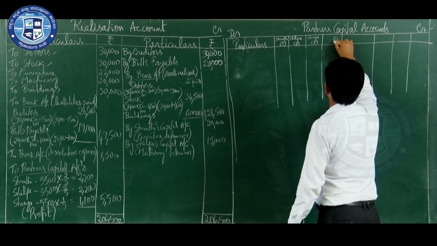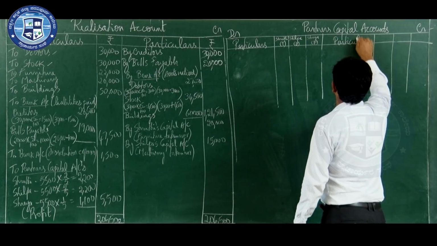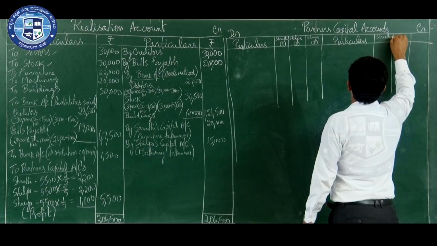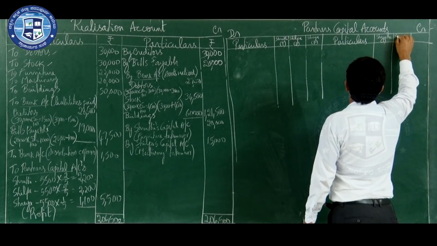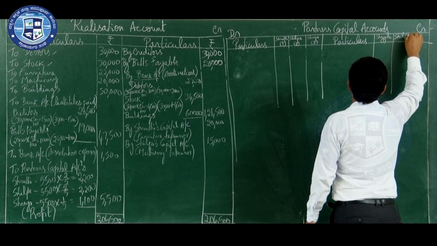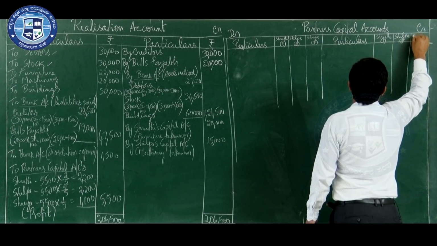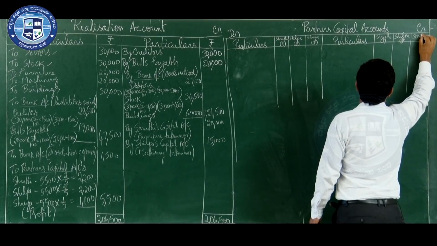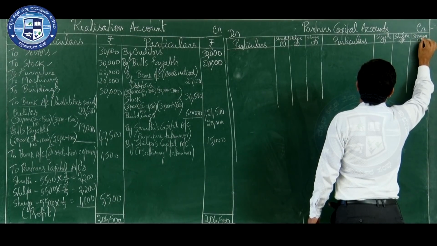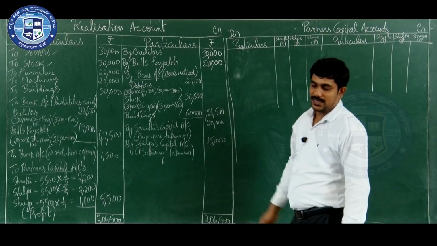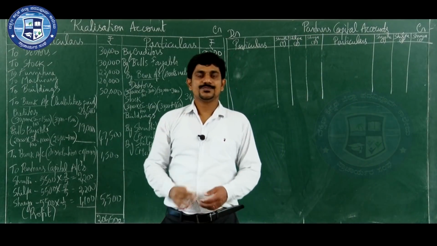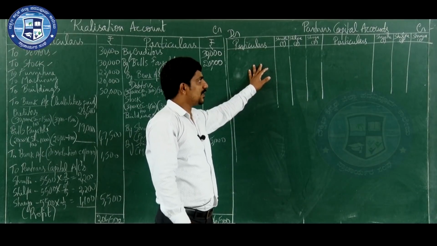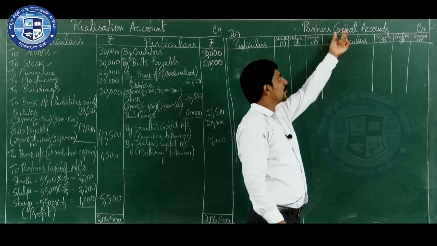Same under the credit side also. Particulars, Shruti, Shilpa, Shreya.